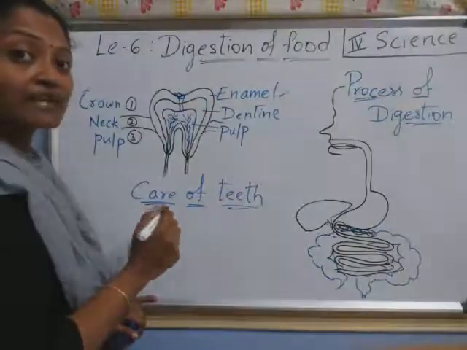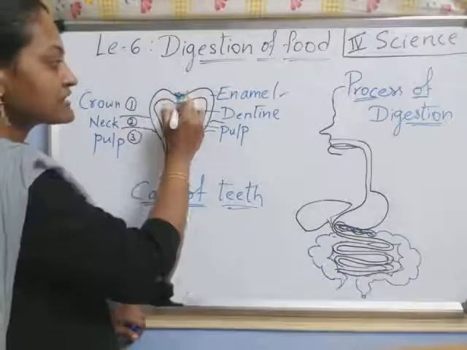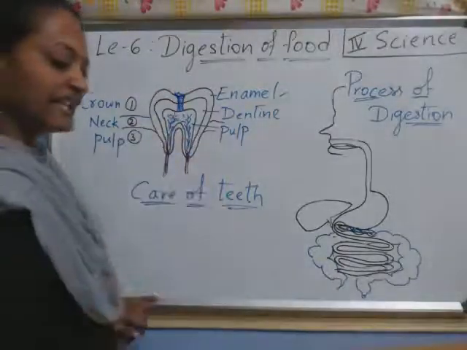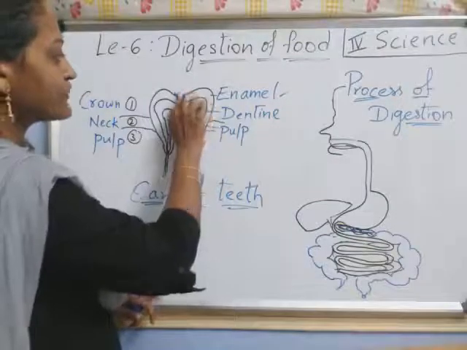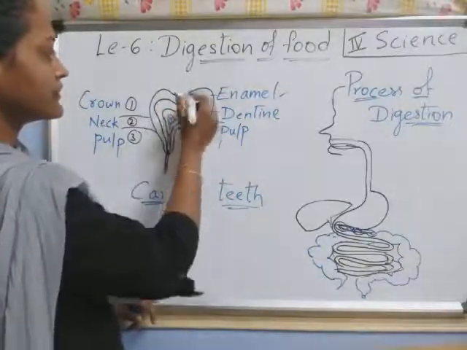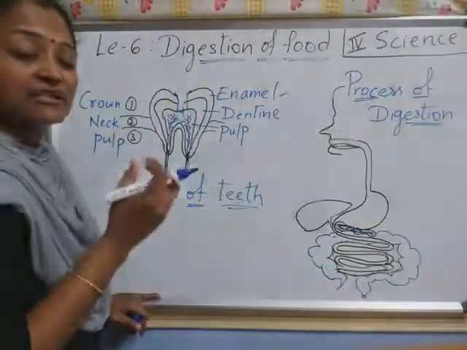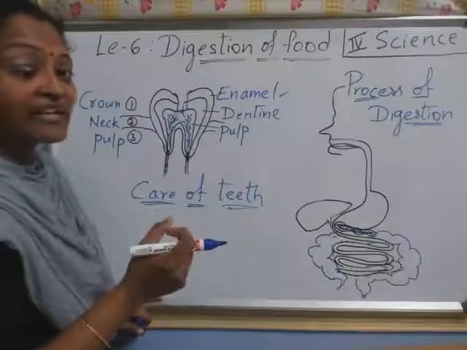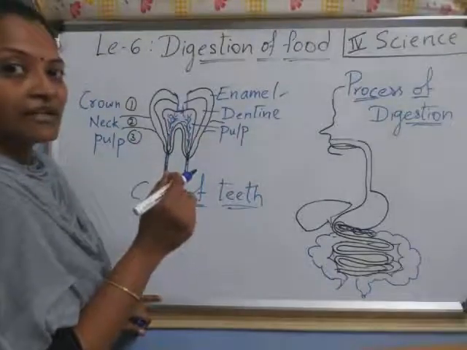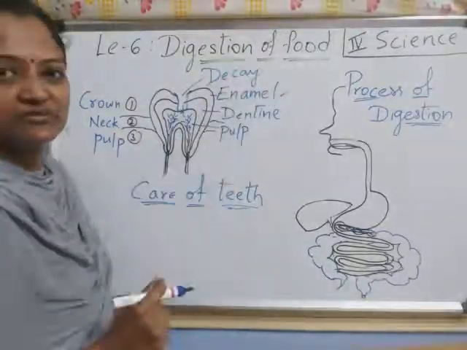In the pulp, what are there? Blood vessels and nerves are there, right children? So whenever these germs are producing acid, that part decays, slowly removing. And then what happens, do you know? Like this happens for your tooth. And whenever they are attacking this pulp area, you are getting pain. Why are you getting pain? Because nerves are there, right? So this process we call decay of tooth, understood children?